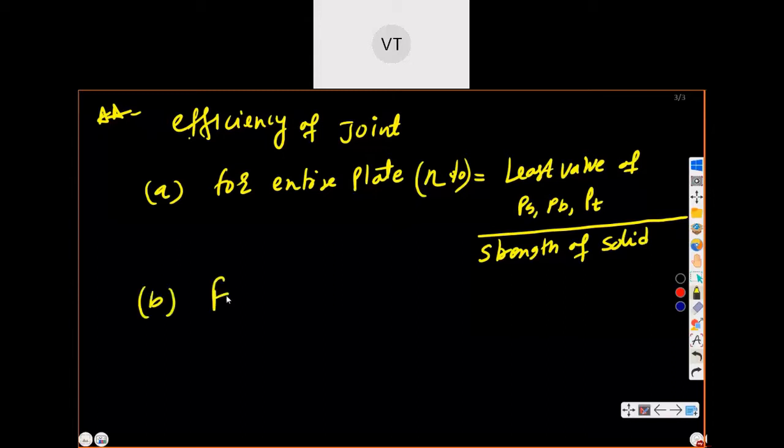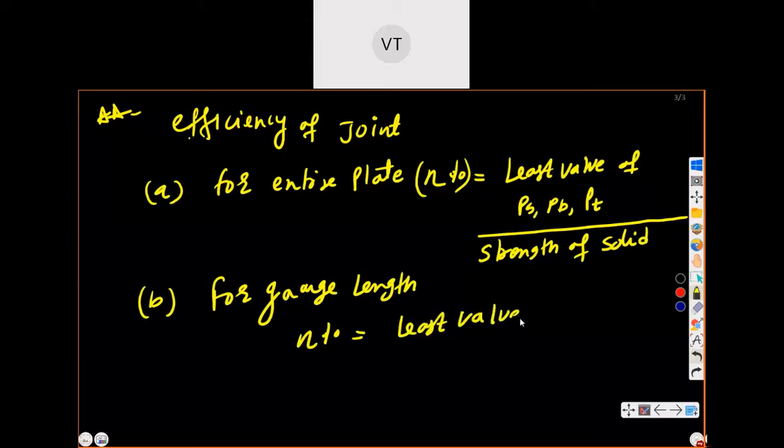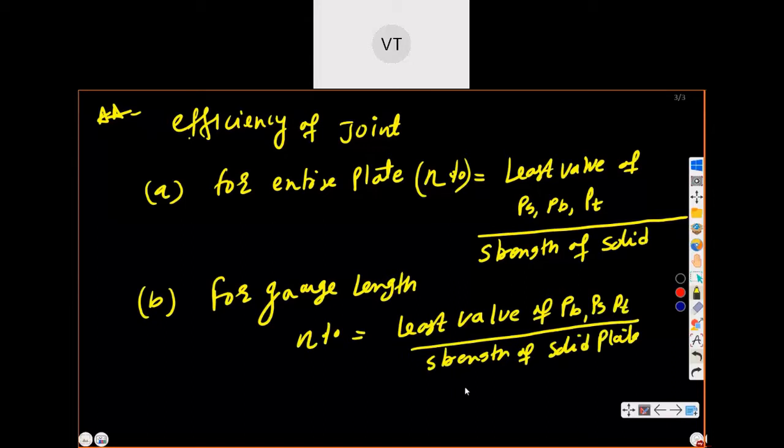For gauge length, efficiency eta is equal to the same least value of bearing, shearing, tearing divided by the strength of solid plate for gauge length.